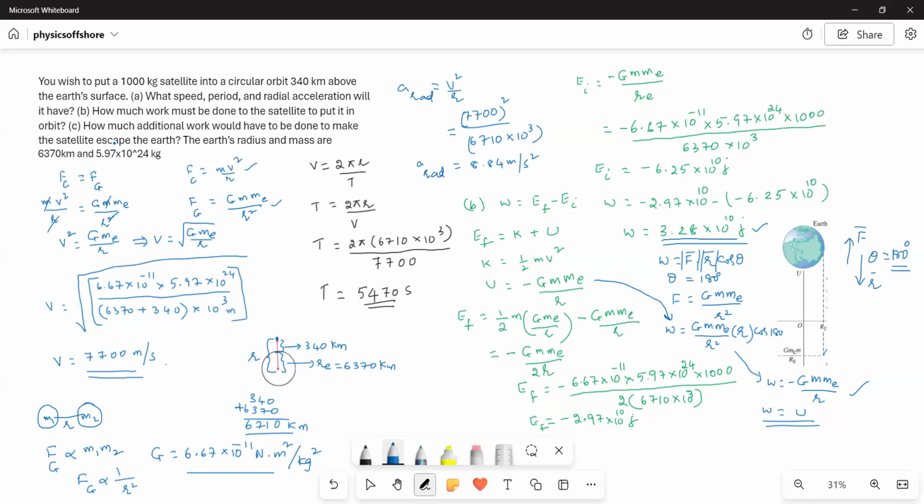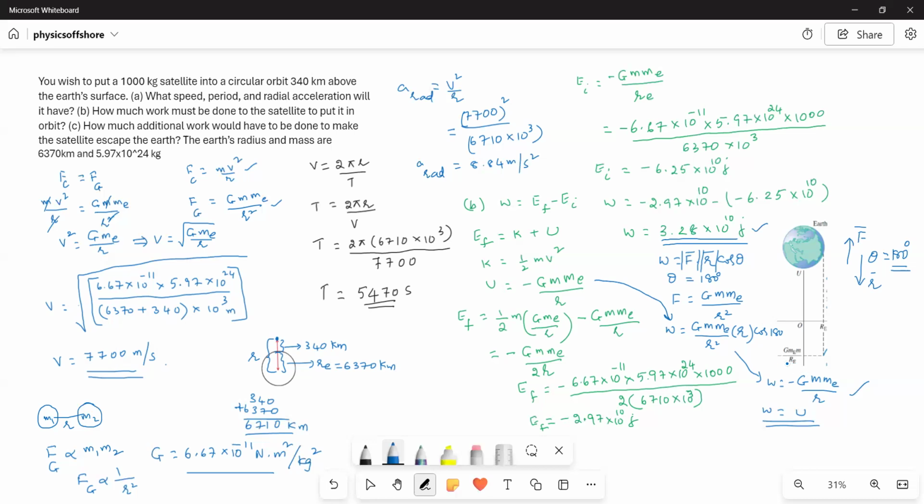Okay, now the third bit. How much additional work would have to be done to make the satellite escape the Earth? Escaping the Earth means the Earth has the inherent ability to attract the satellite towards its center, so it should escape from that attraction. That means it should go to a height beyond which the attractive force becomes zero. So we consider a distance far from the Earth, an infinitely long distance.